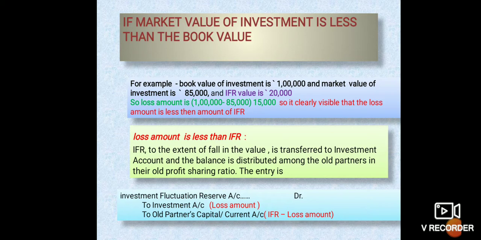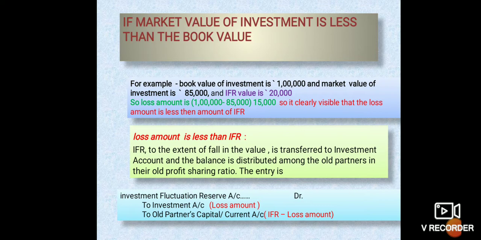So the next case is if the market value of investment is less than the book value. For example, book value of investment is 1 lakh and market value of investment is 85,000. Means market value of investment is less than book value. So the loss amount is 15,000. But here investment fluctuation reserve is given as 20,000. Means the investment fluctuation reserve amount is more than the loss amount.